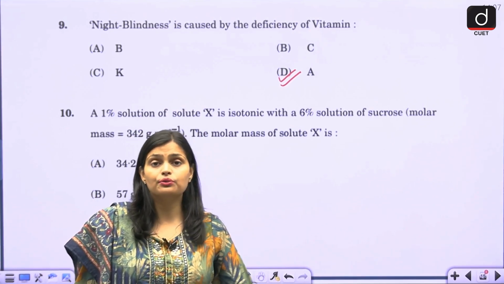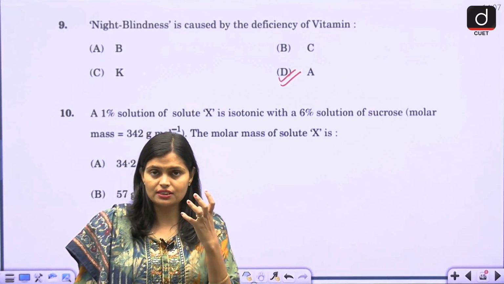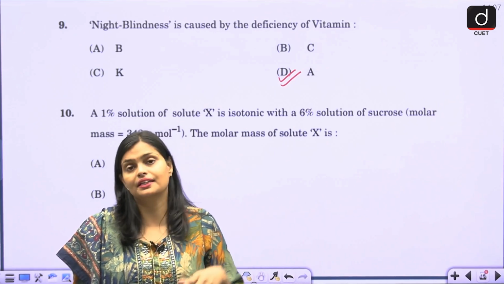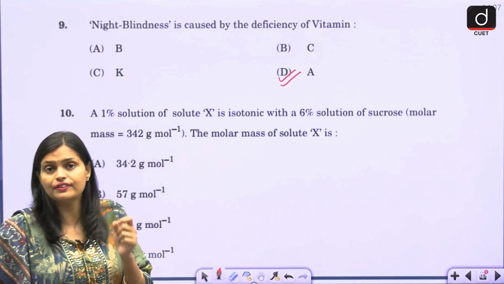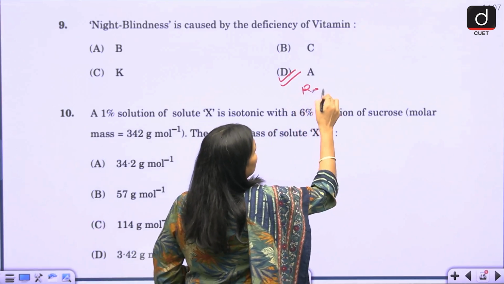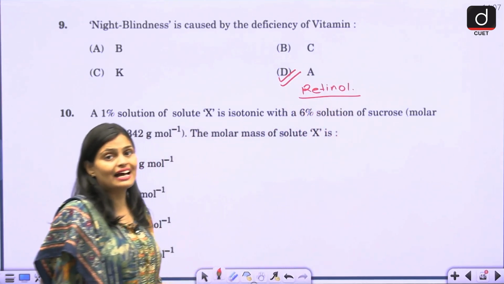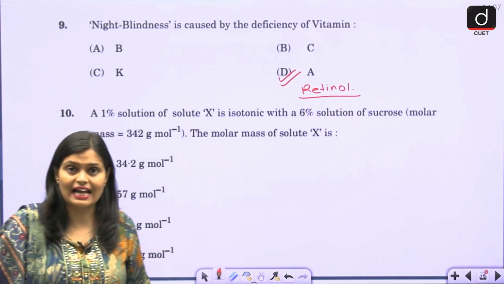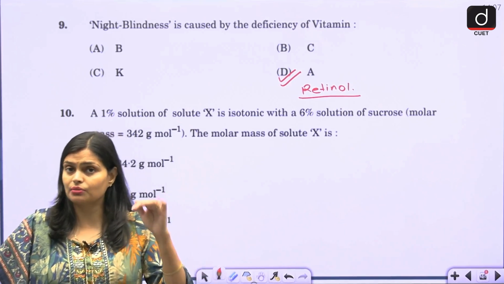In the night you just see everything blurry, a blurry image of the object. That is what we call night blindness. In Hindi we call it rataundi. It occurs due to the deficiency of vitamin A. The scientific name of vitamin A is retinol, which is prepared from beta carotene, which you get from carrot. So the direct precursor of retinol is beta carotene, which you get from the carrot.